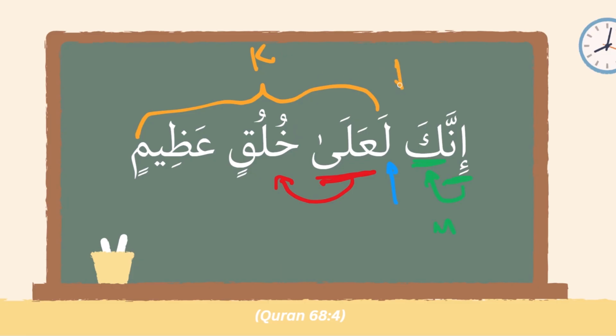And so we know there's an implied "are" here, right? Indeed, you are most definitely, and there's additional emphasis here, right? Indeed, you, O Muhammad sallallahu alaihi wasallam, are most definitely upon a great standard of character, a great moral and ethical code, great principles.